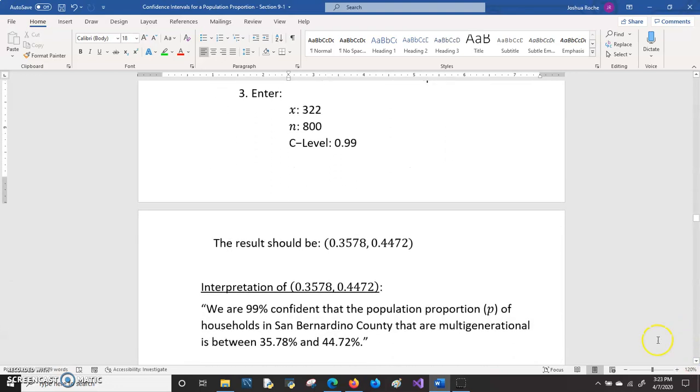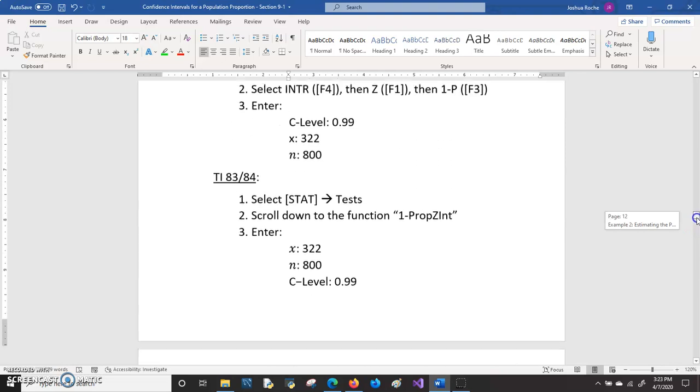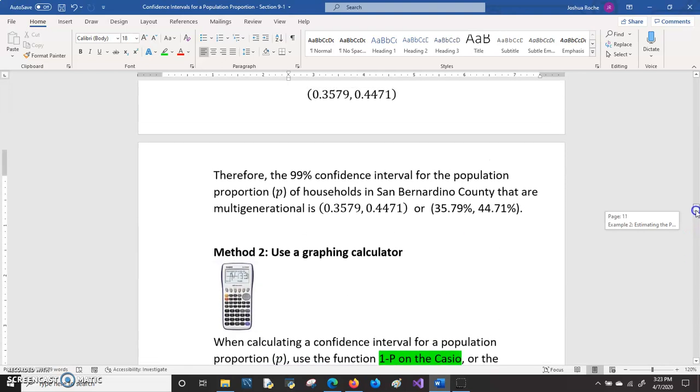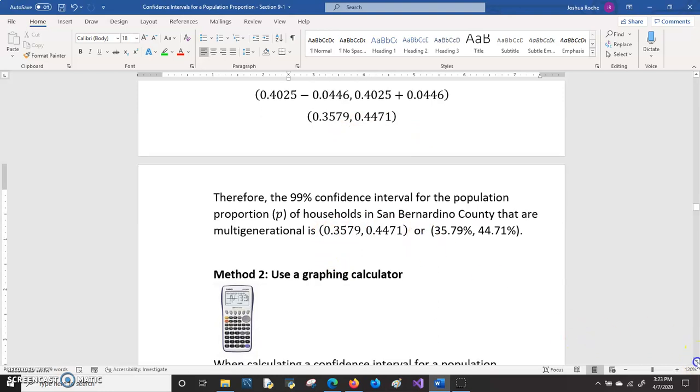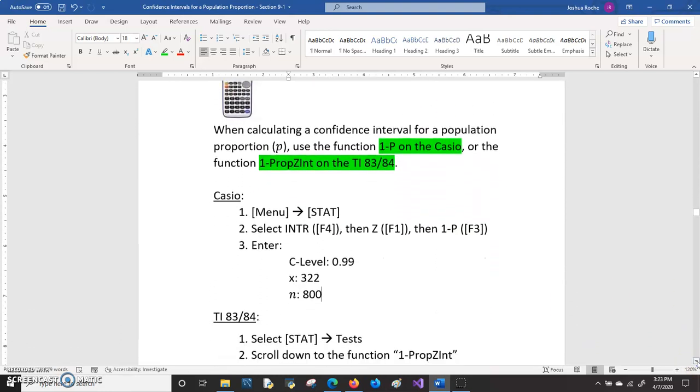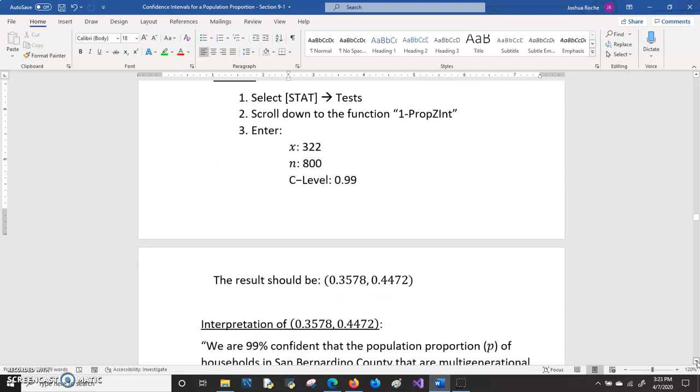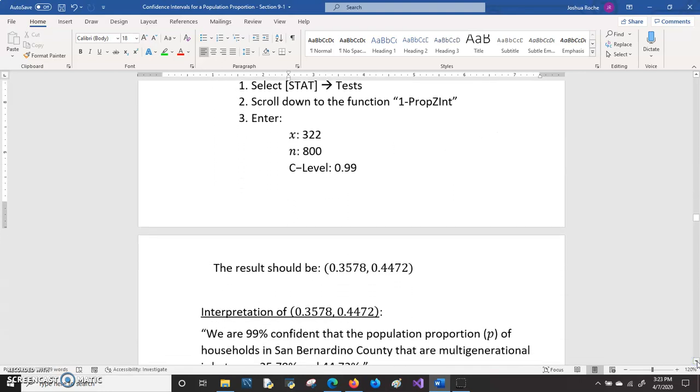And so either way, you should get a result that is this. This result is a little bit different than what came out when we used the formula. And that's okay. That's just due to the fact that we had to round off some values when using the formula.